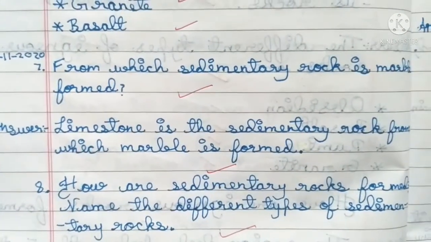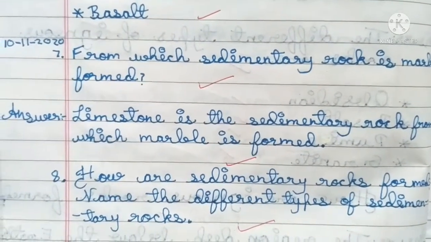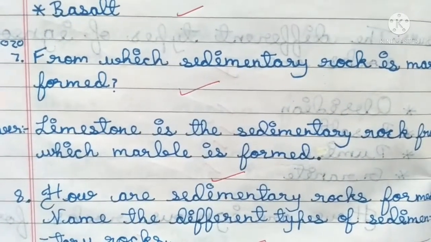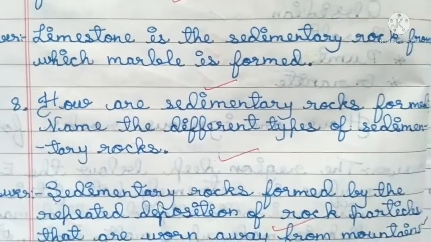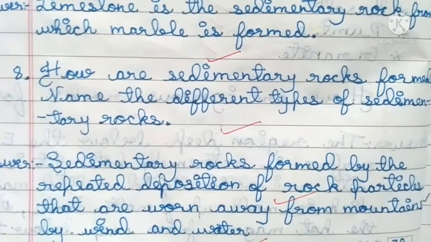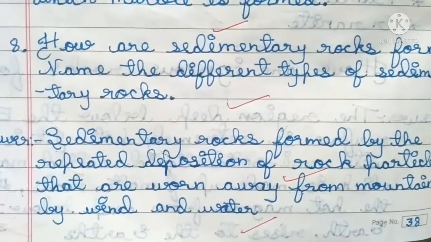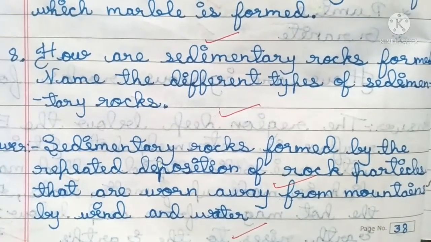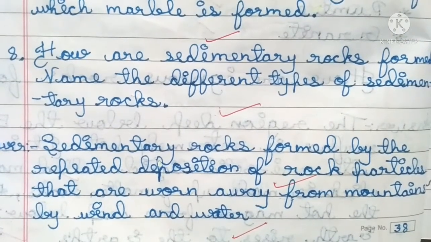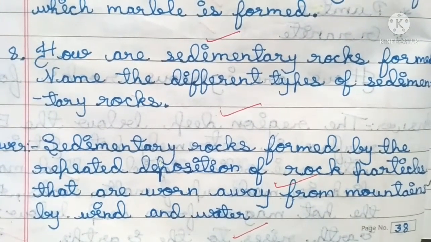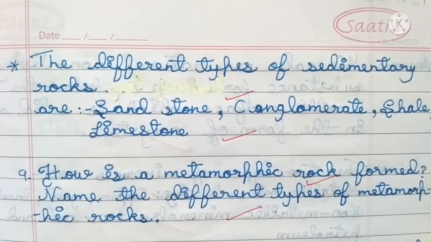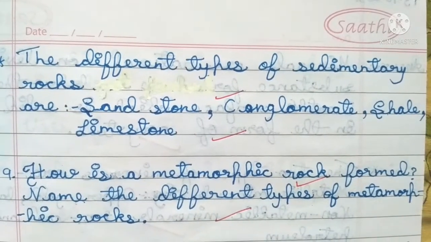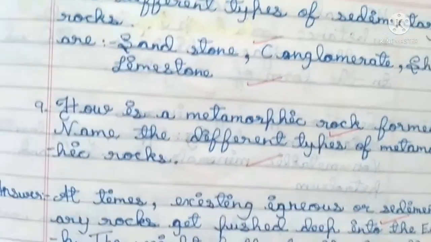From which sedimentary rock is marble formed? Answer. Limestone is the sedimentary rock from which marble is formed. How are sedimentary rocks formed? Name the different types of sedimentary rocks. Answer. Sedimentary rocks are formed by the repeated deposition of rock particles that are worn away from mountains by wind and water. The different types of sedimentary rocks are sandstone, conglomerate, shale, limestone.